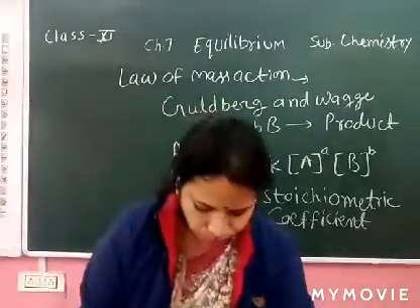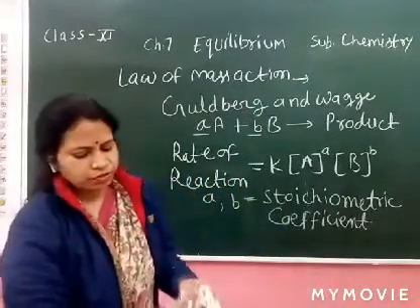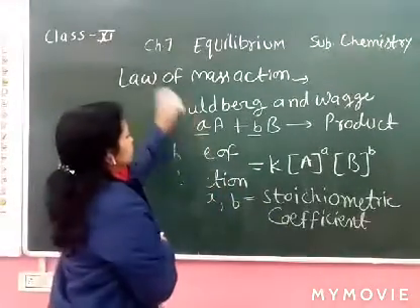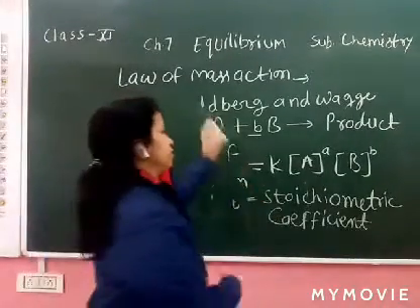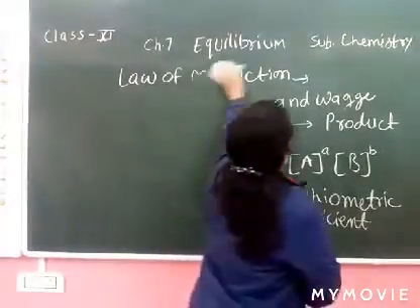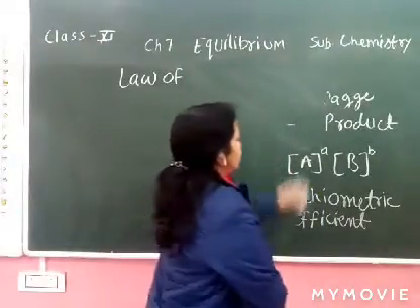So now, write down the next topic, the law of chemical equilibrium. This was the law of mass action, and next is the law of chemical equilibrium.